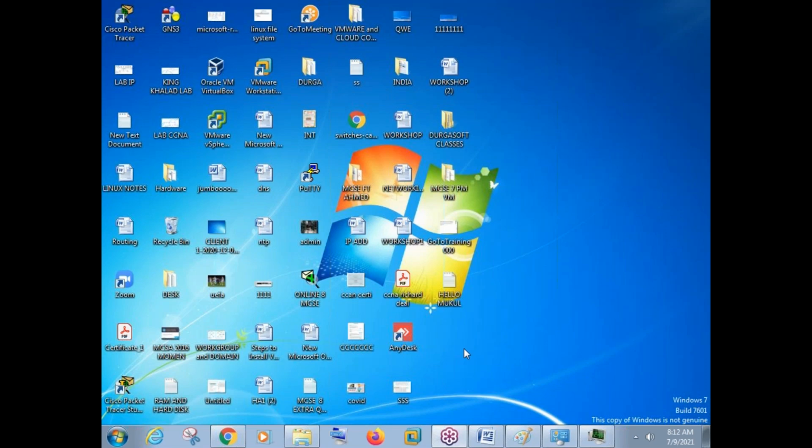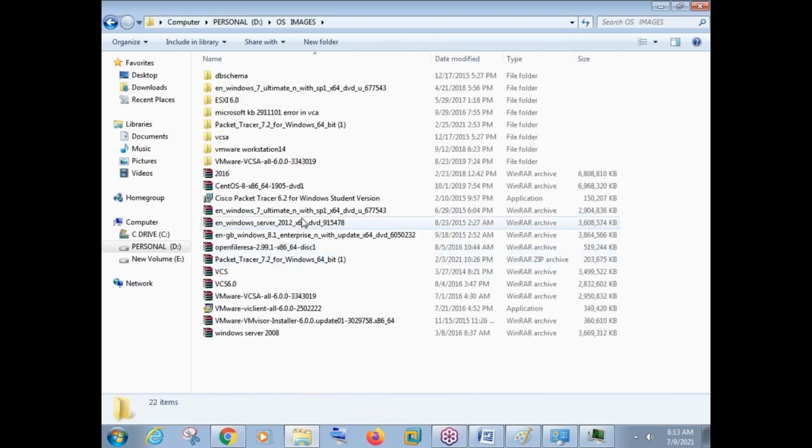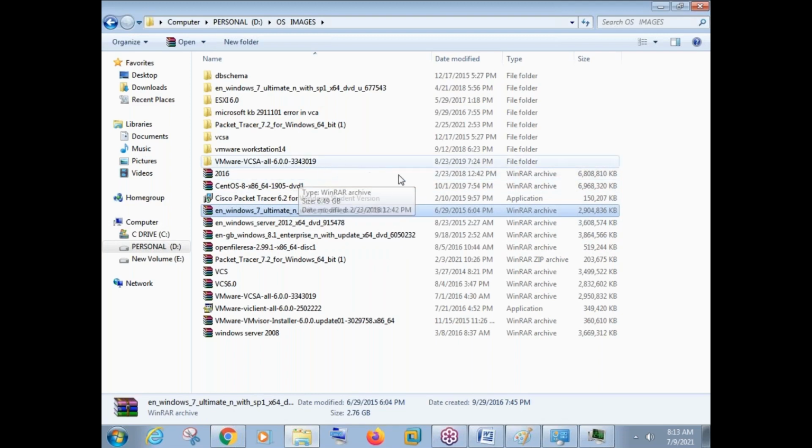There is a question here: by using a Windows 7 ISO image file, can we install Windows 7 multiple times? Of course we can. This ISO image file that I have in my computer, maybe I have installed Windows 7 some 700 times, or maybe 1000 times, who knows. You can install any number of times. No problem.